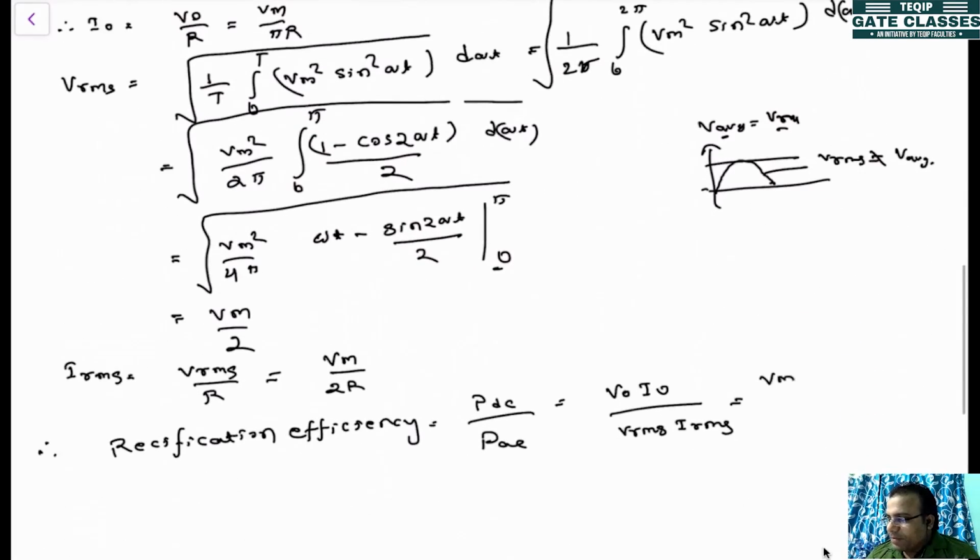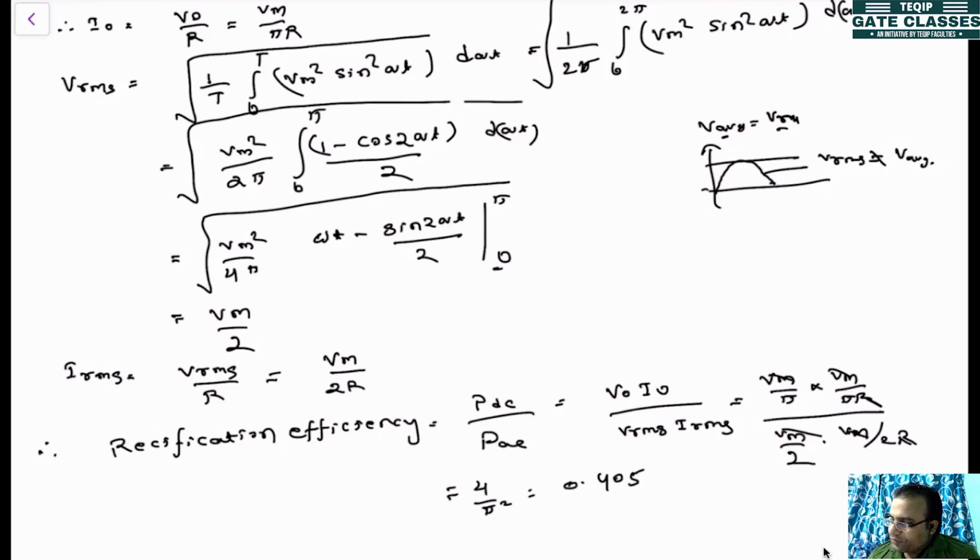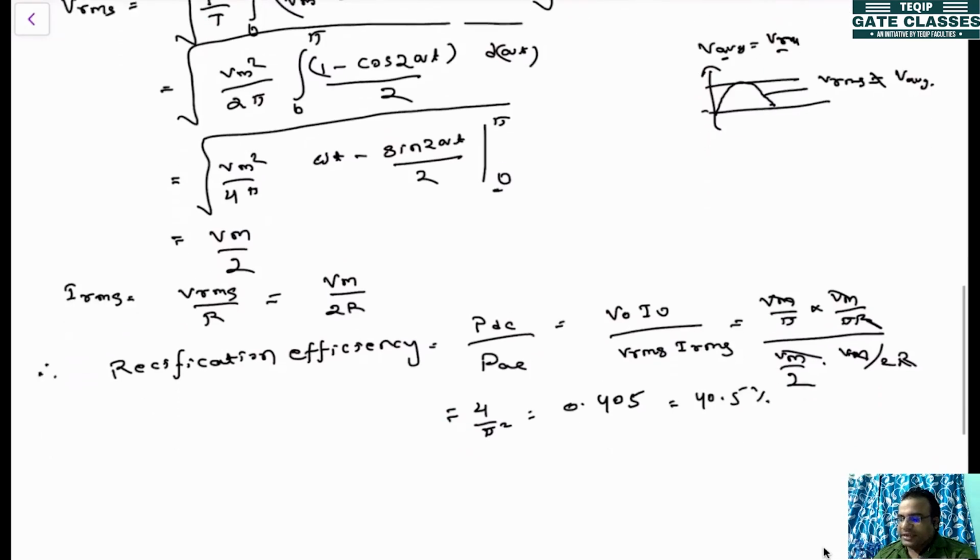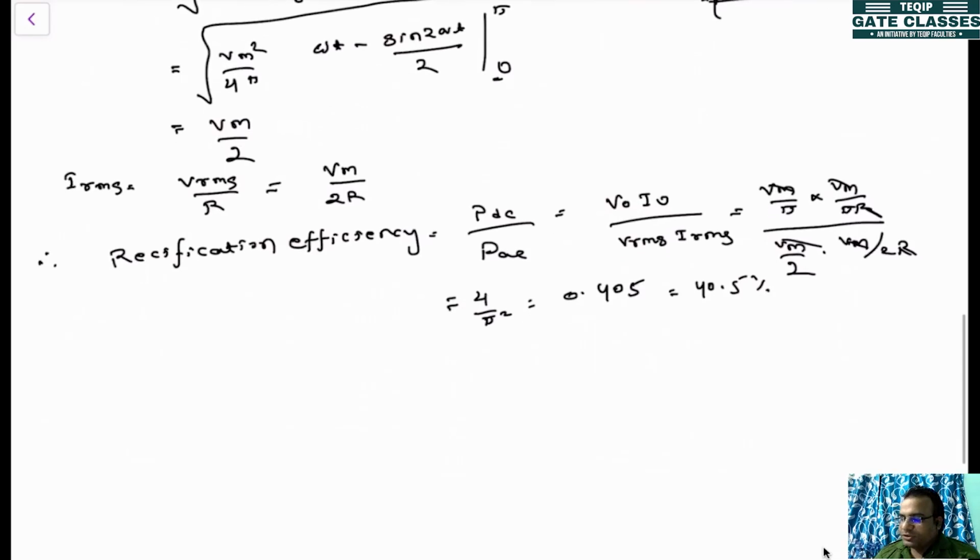So it is Vm by pi into Vm by pi R, divided by VRMS which is Vm by 2, and this is Vm by 2R. So Vm will get cancelled, R will get cancelled, it will be 4 by pi square, which is equal to 0.405 or 40.5%. That is the rectification efficiency, the efficiency of this particular rectifier.